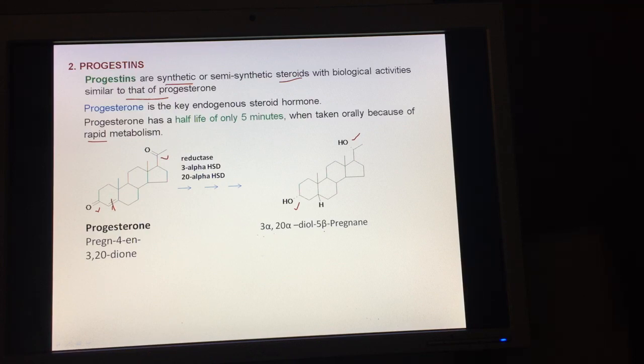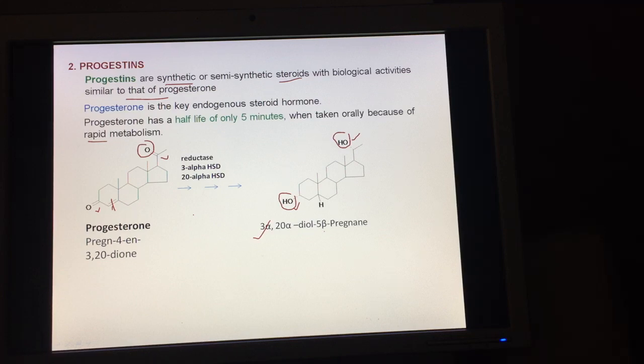Then we have 3 alpha HSD, which converts the keto group at the third position to the OH group, attached via the alpha configuration. So the name of this enzyme is 3 alpha HSD. Now by the action of the enzyme 20 alpha HSD, the keto group at the 20th position is transformed into an alcoholic group attached via the alpha configuration. So this is the metabolism of progesterone.